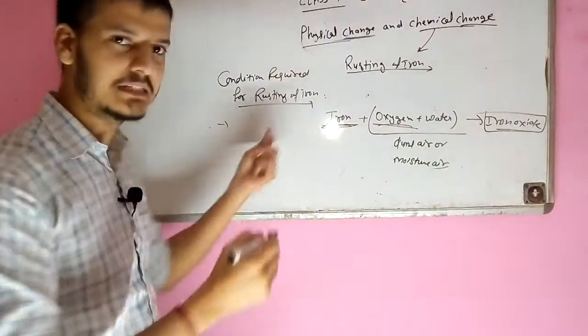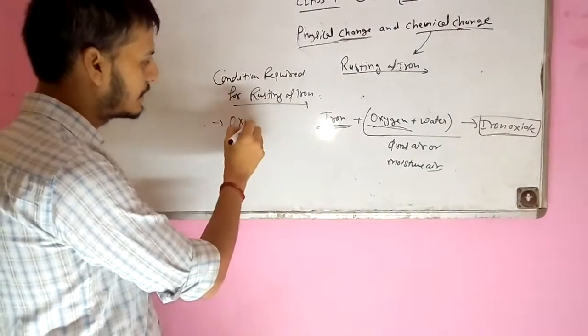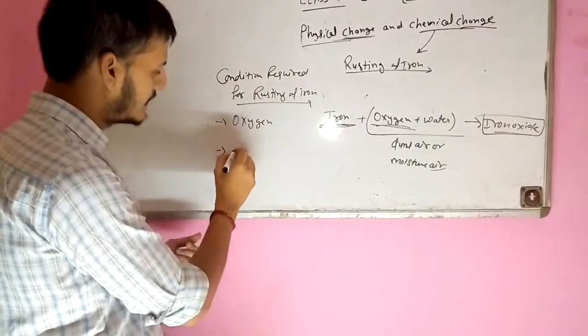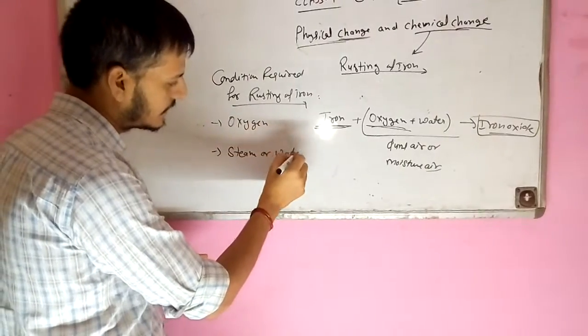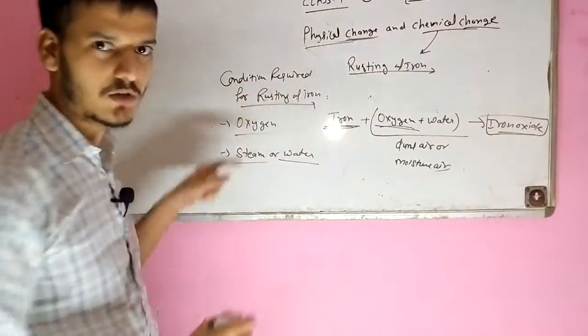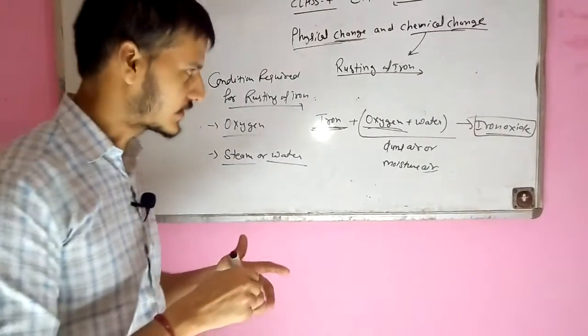Firstly, iron should be present, as it is essential. Second, oxygen must be present. And third is steam or water. So oxygen and steam must be present for the rusting of iron.